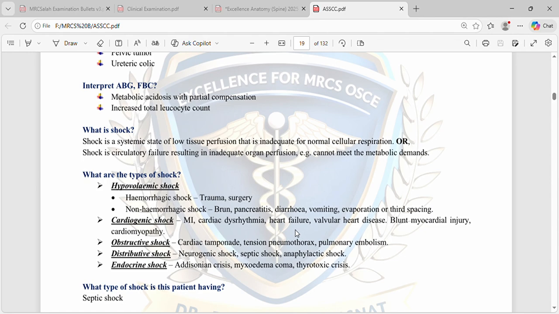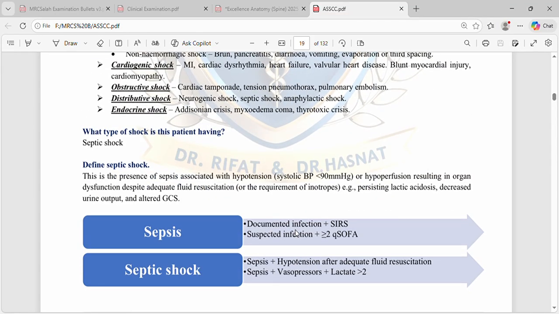non-hemorrhagic shock, burns, pancreatitis, diarrhea, vomiting, evaporation, or third spacing, for example, leakage of fluid from the vessels into the third interstitial space. Cardiogenic shock: MI, cardiac dysrhythmias, heart failure, valvular heart disease, blunt myocardial injury, cardiomyopathy. Obstructive shock: cardiac tamponade, tension pneumothorax, pulmonary embolism. Distributive shock: neurogenic shock, septic shock, anaphylactic shock. Endocrine shock: Addisonian crisis, myxedema coma, and thyrotoxic crisis. What type of shock is this patient having?